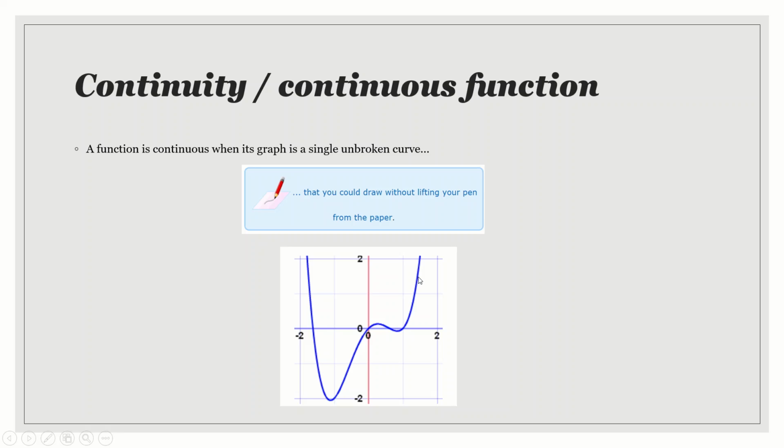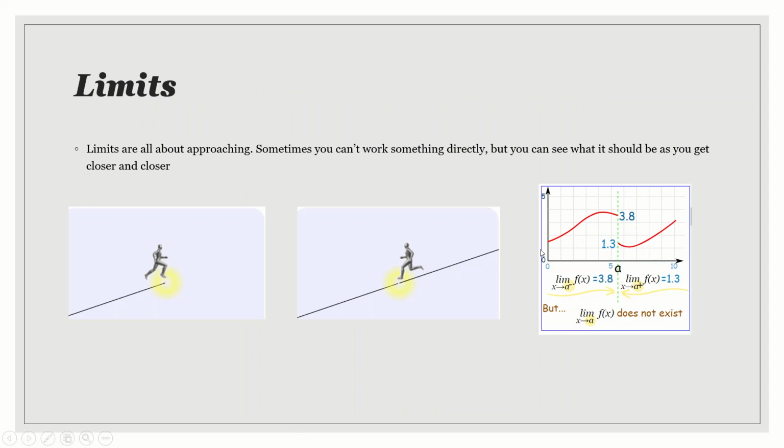When I lift my hand, we can say that the function is not continuous. Now look at the previous graph. I can draw this area continuously, but I have to lift my hand and move to the next point to continue with the function. So I can say that this function is not continuous.